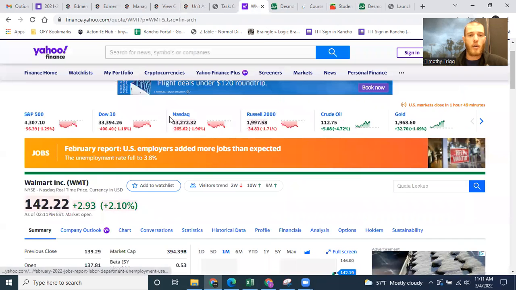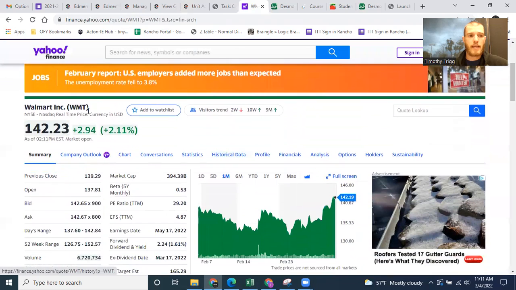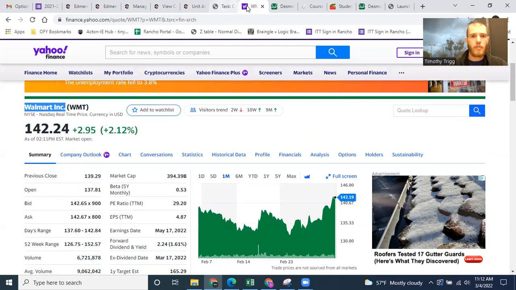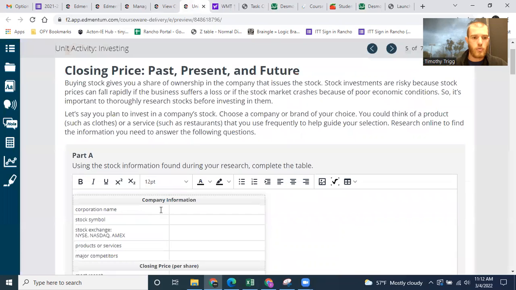You can find all this information on about any stock you want. You can just go to Yahoo Finance. Okay, so here I am in Yahoo Finance. And the stock I'm picking is Walmart. Now you can pick any stock you want, any company you're interested in. But keep in mind, whatever stock or company you choose, just make sure that you don't just copy my numbers, because your numbers are going to be different. I'm doing this assignment on the 4th of March, 2022.